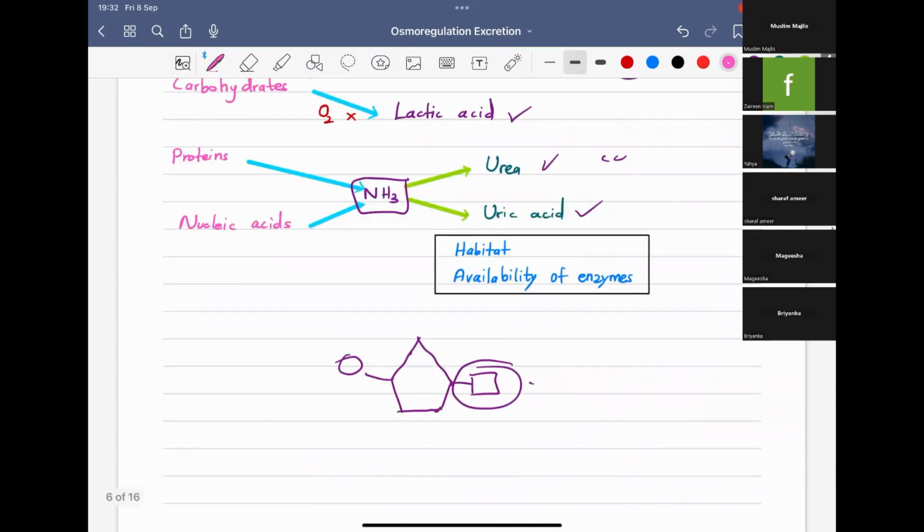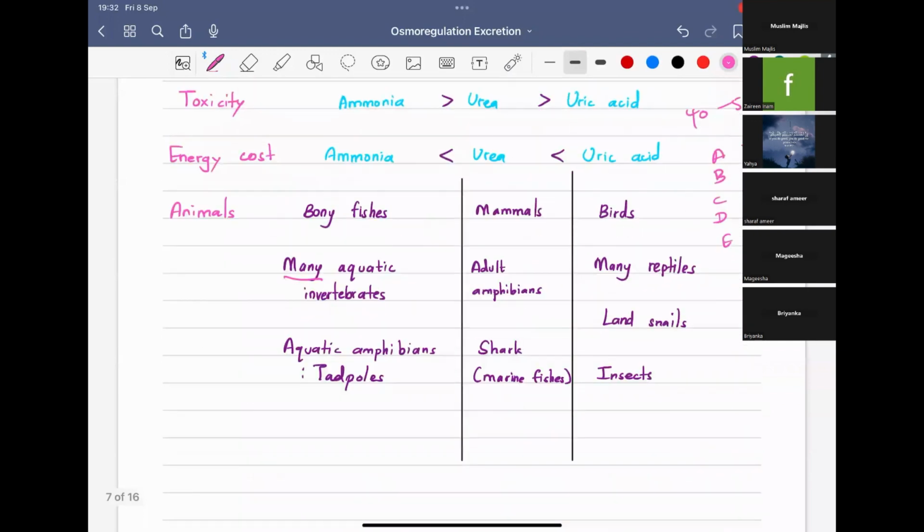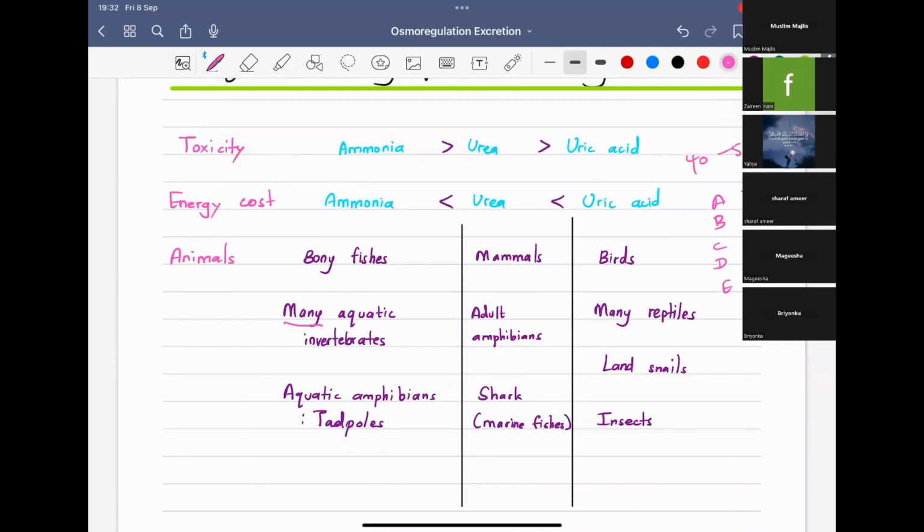How did you get urea from ammonia? Since you don't have access to sufficient water, you excrete ammonia as urea. You are converting the ammonia to urea and excreting it. Urea is less toxic compared to ammonia.